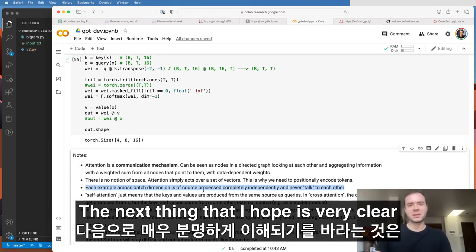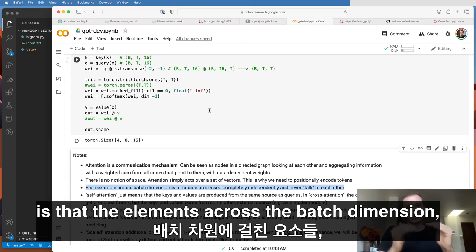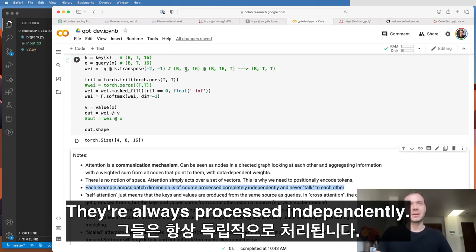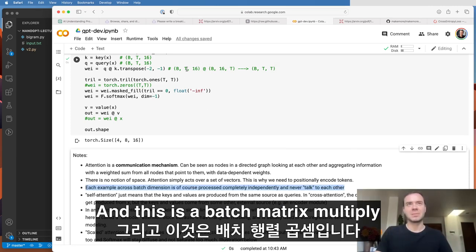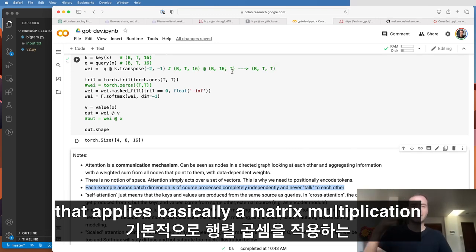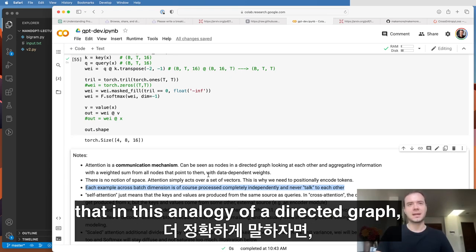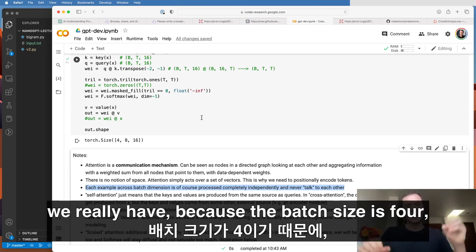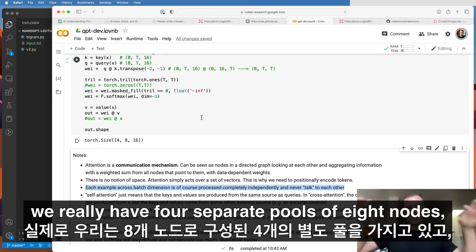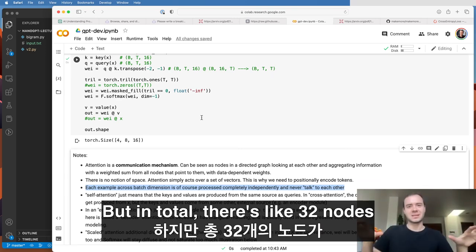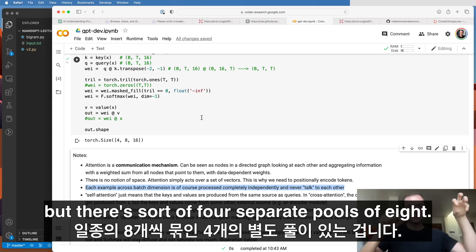The next thing that I hope is very clear is that the elements across the batch dimension, which are independent examples, never talk to each other. They're always processed independently. And this is a batched matrix multiply that applies basically a matrix multiplication kind of in parallel across the batch dimension. So maybe it would be more accurate to say that in this analogy of a directed graph, we really have, because the batch size is 4, we really have 4 separate pools of 8 nodes, and those 8 nodes only talk to each other. But in total, there's like 32 nodes that are being processed. But there's sort of 4 separate pools of 8. You can look at it that way.